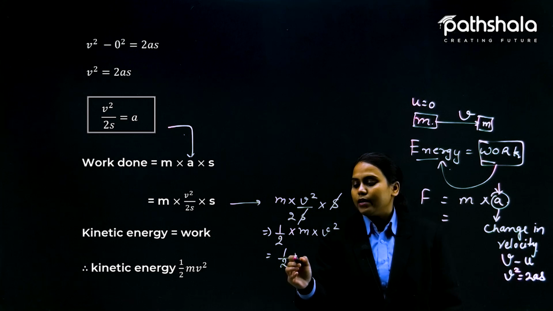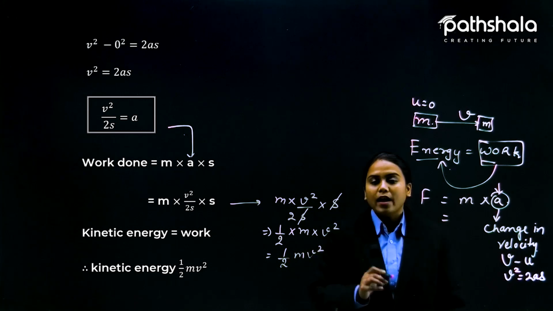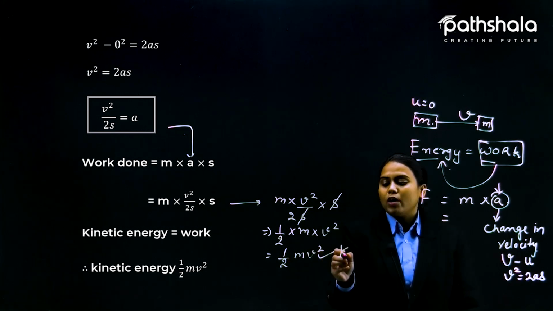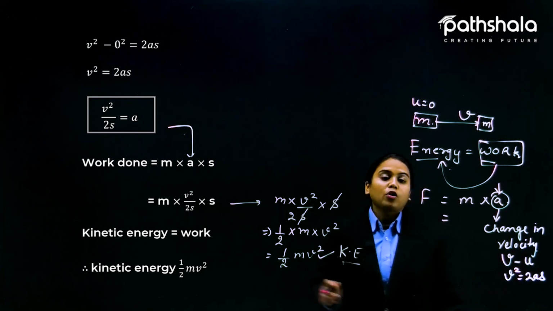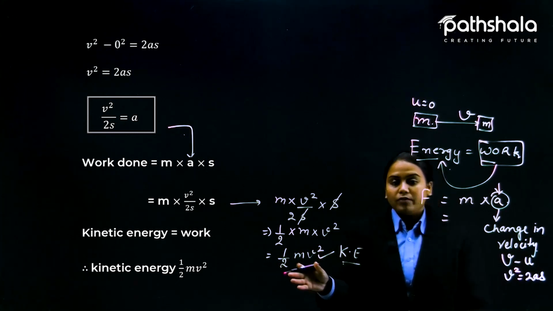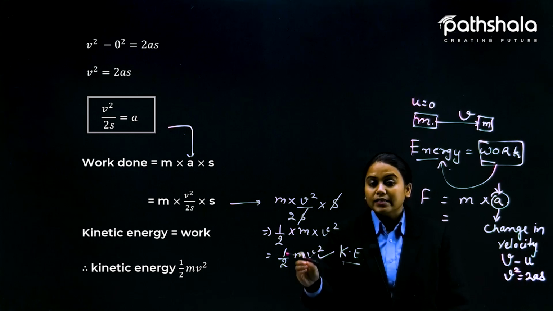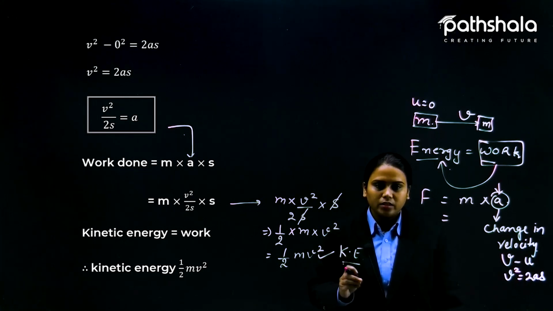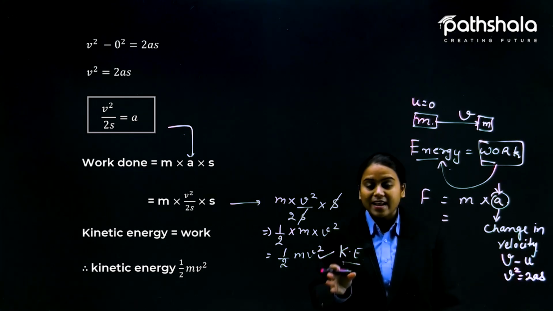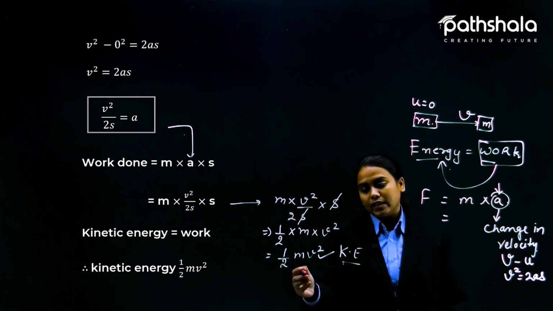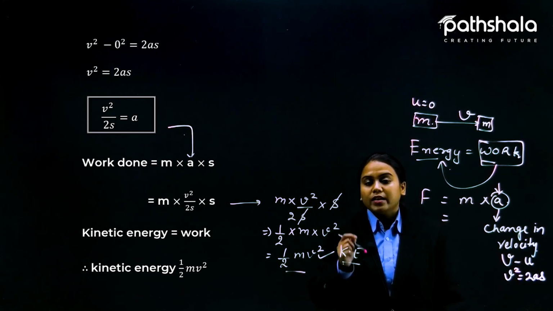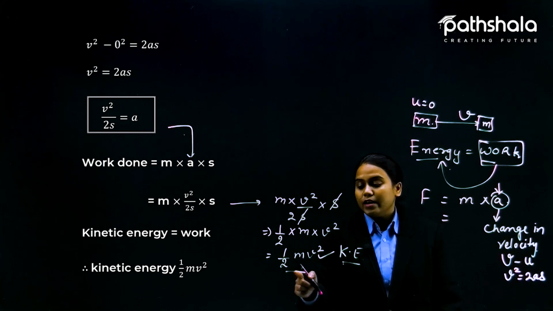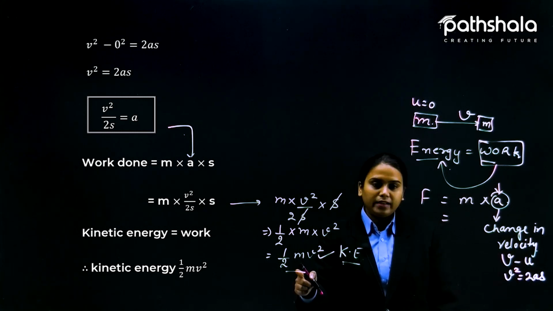Together it is written as half m v square, and that is the formula for kinetic energy, because the work done we have found is due to the energy we provided, and that energy is kinetic energy. So we can find the kinetic energy anytime using this formula.